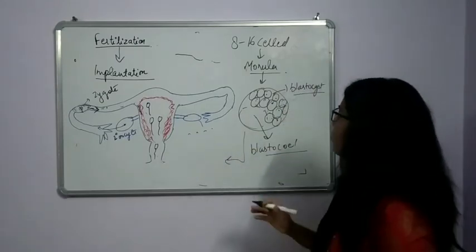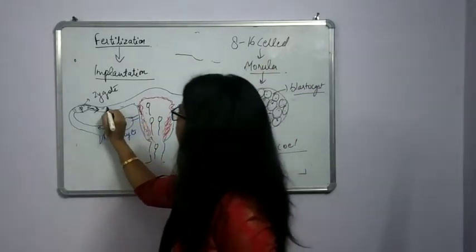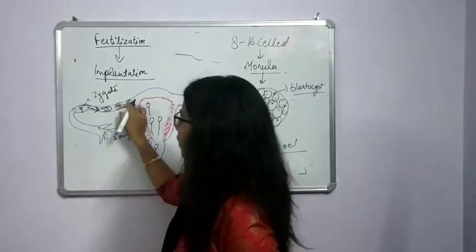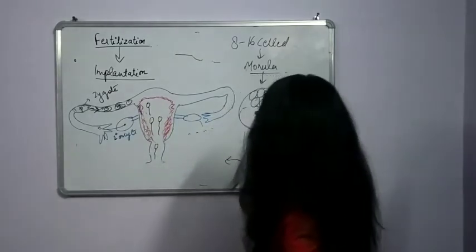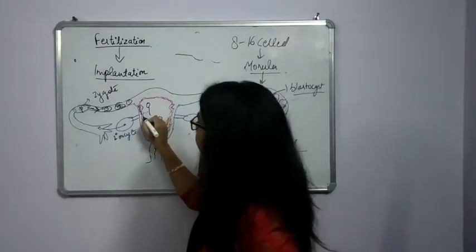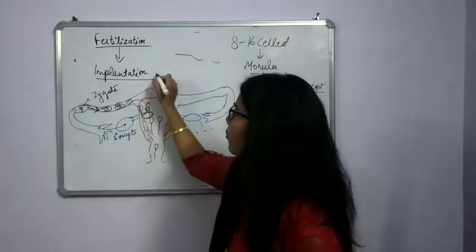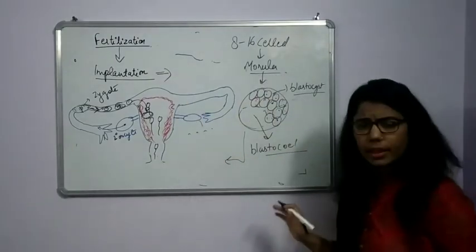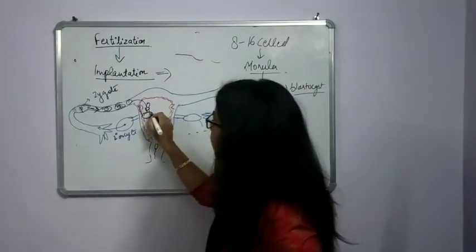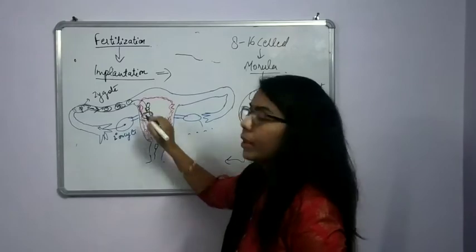After this stage, again there will be some changes. See, all these, I am drawing here, the 2 cell stage, then the 4 cell stage. All this is happening in this fallopian tube. And when it forms the blastula or blastocyst, what will happen? It will implant into this uterus. So another thing is, what is implantation? Implantation is the attachment of this blastocyst structure into the uterine wall, the endometrium wall.